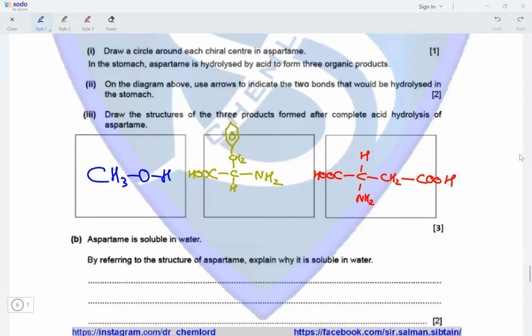Aspartame is soluble in water. By referring to the structure of aspartame, explain why it is soluble in water.